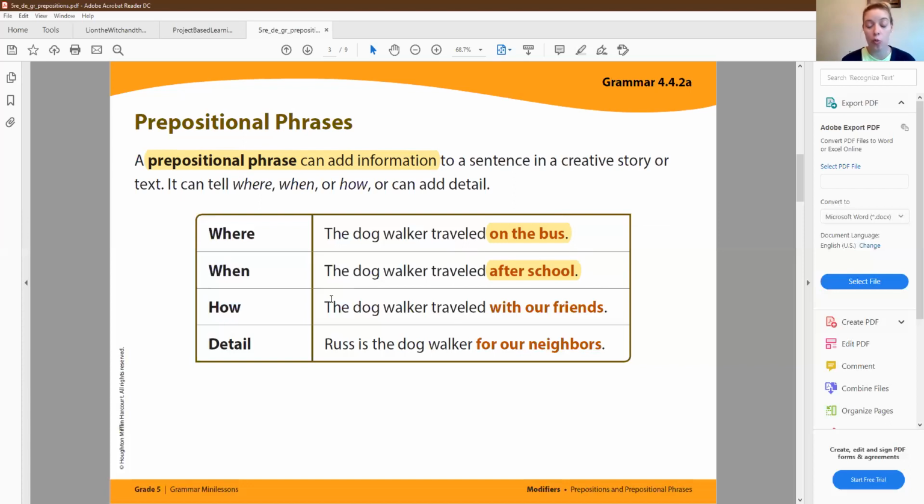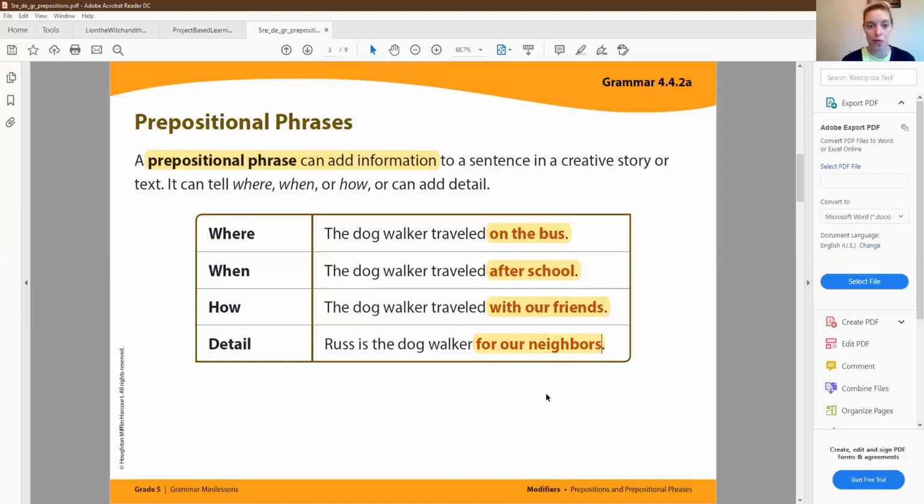It can also show how. The dog walker traveled with our friends. With is a preposition, so the whole prepositional phrase would be with our friends. The dog walker traveled, again, still a thought on its own. How did he travel? With our friends. Then it also can add detail, okay? Russ is the dog walker. That alone is a complete thought, but then we add for our neighbors. For is a preposition. For our neighbors is going to be your prepositional phrase. It's adding detail to the sentence.